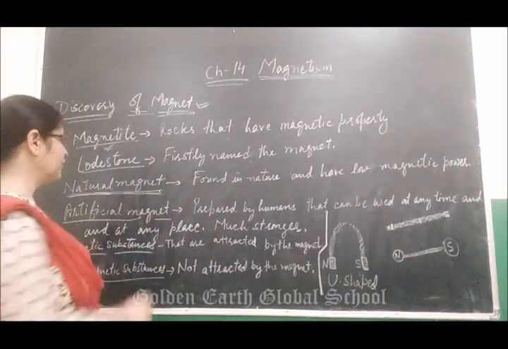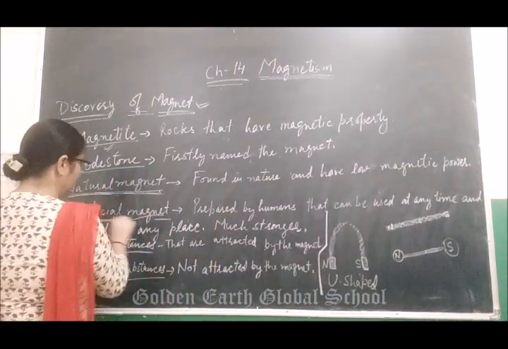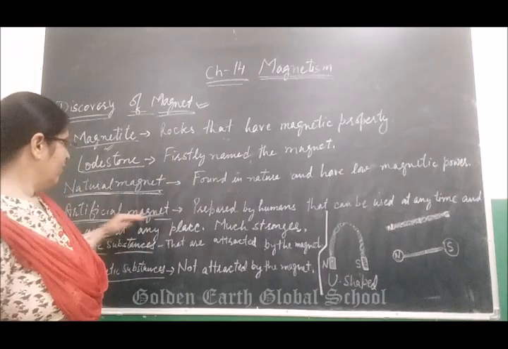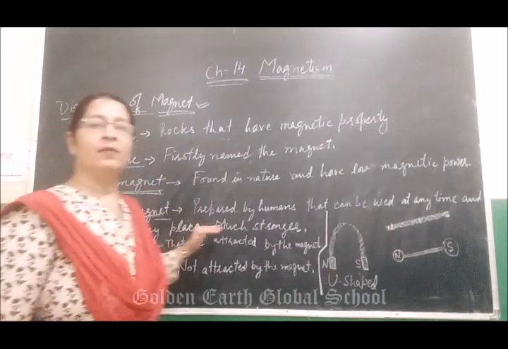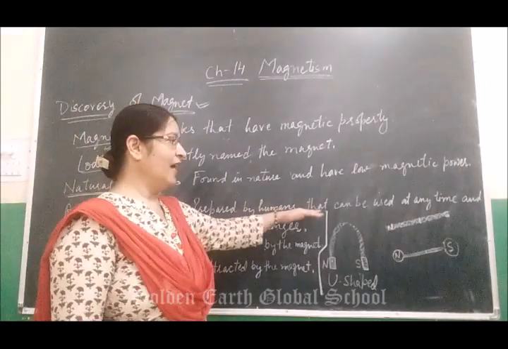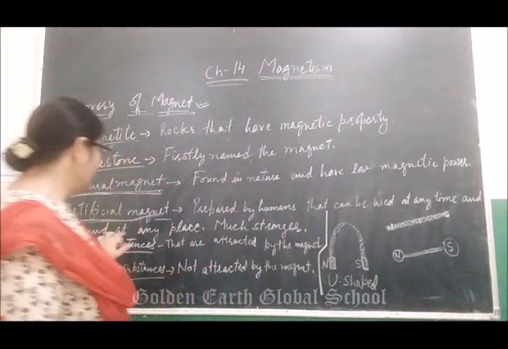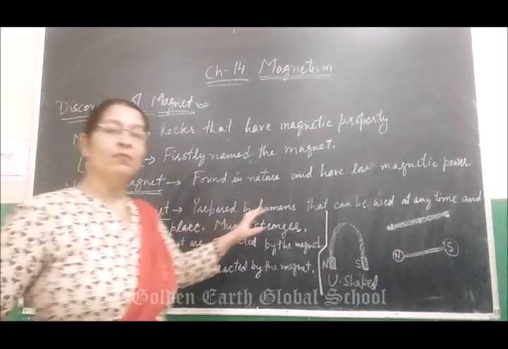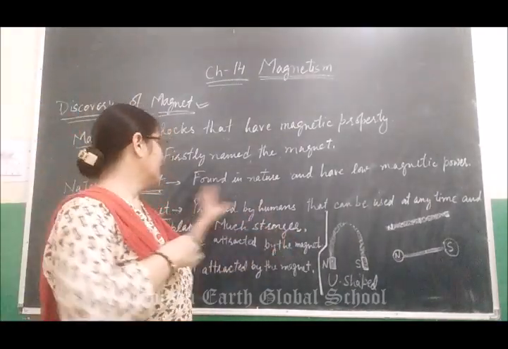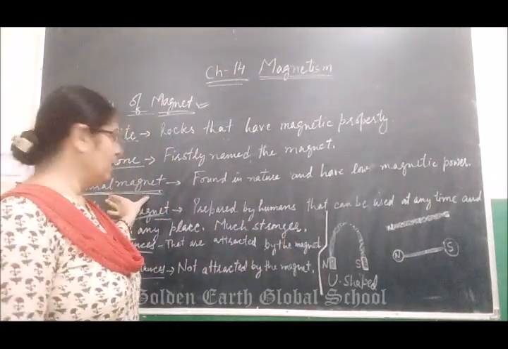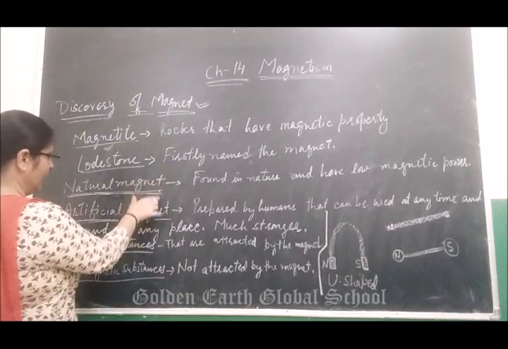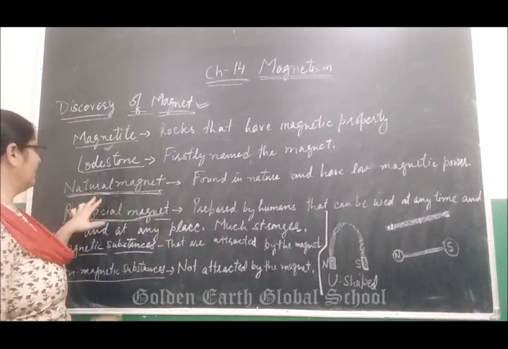Next is the artificial magnet. From the name it is clear that it is prepared by humans, can be used anytime and at any place, and is much stronger than a natural magnet. Now you can differentiate between natural and artificial magnets.